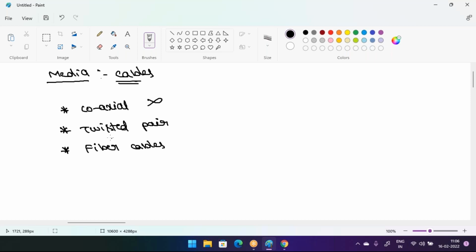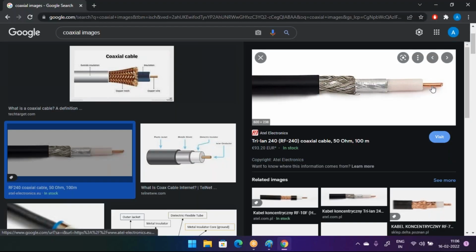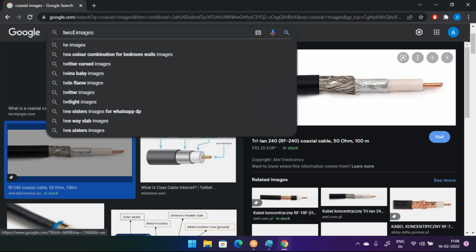Sir, what is the twisted pair cable? In this twisted pair cable, we have a total of 4 pairs. This is a 4-pair cable. The coaxial cable will have only one copper wire. But the twisted pair cable has 4 pairs, guys.